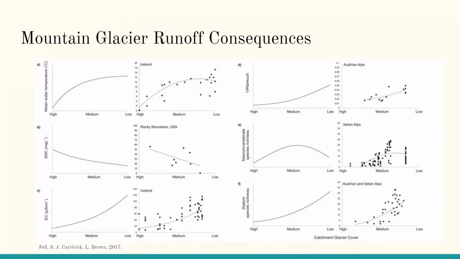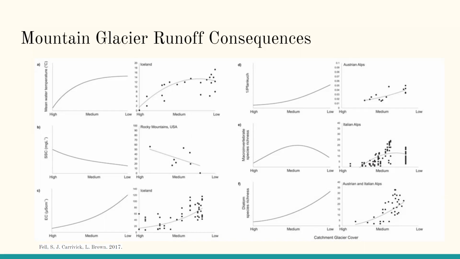Many people know about the well-known and immediate effects because, simply put, they're obvious. It's clear that ice melting will cause a rise in sea levels. However, what many people do not consider is the consequences in glacier-fed rivers. Catchment glacier cover heavily affects mean water temperature, suspended sediment concentrations, electrical conductivity, channel stability, macroinvertebrate species richness, and diatom species richness. A few key graphs are A, E, and F.